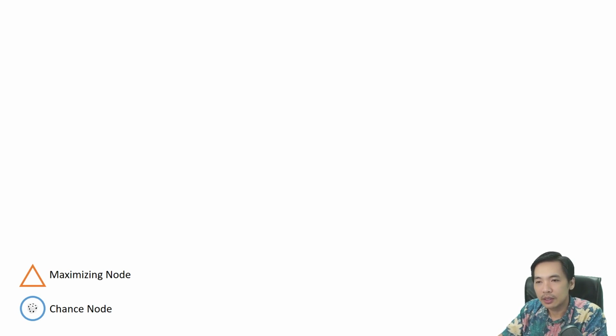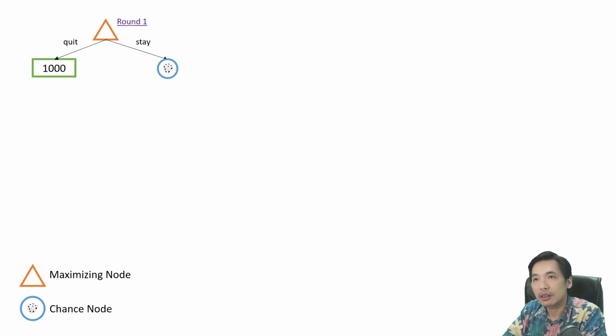I will utilize maximizing node and chance node. So for the first round, you have 2 options, to stay or to quit. If you quit, you instantly get 1000 rupiah and then the game ends. But if you choose to stay, you will have a chance or probability that you will survive, or you will end the game with only 400 rupiah.